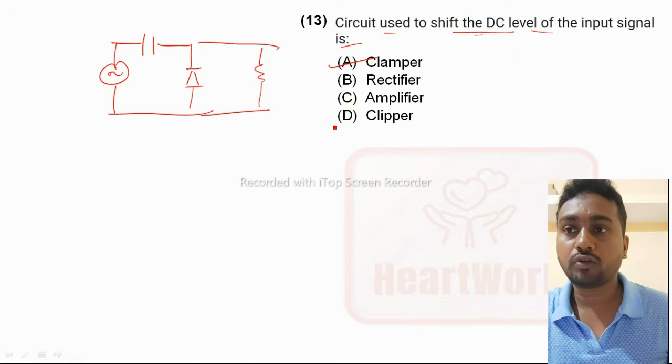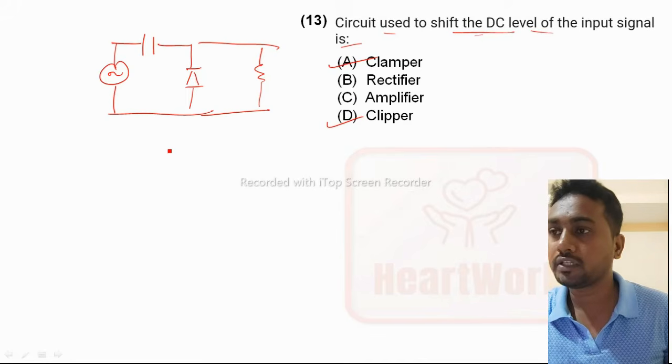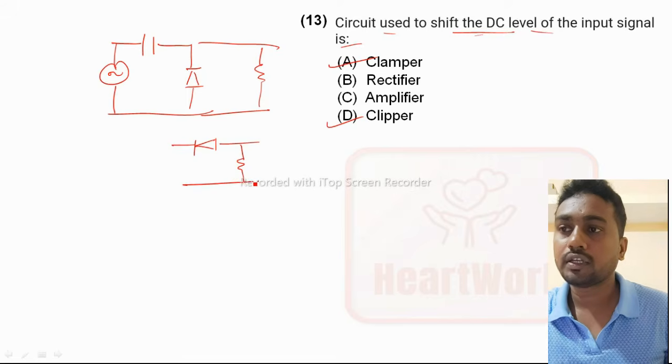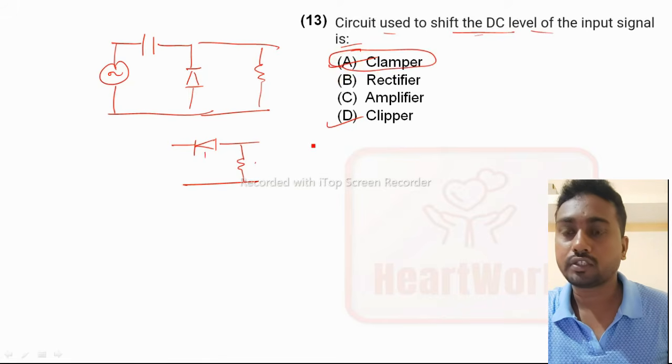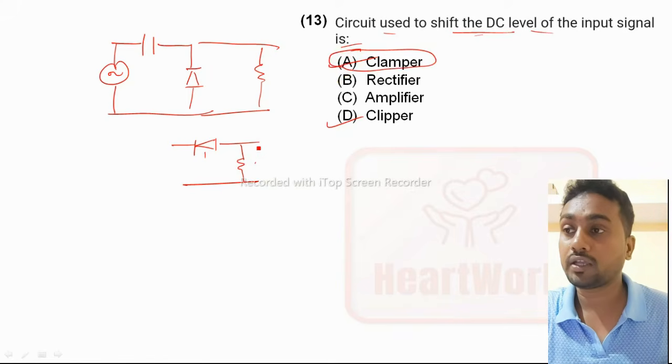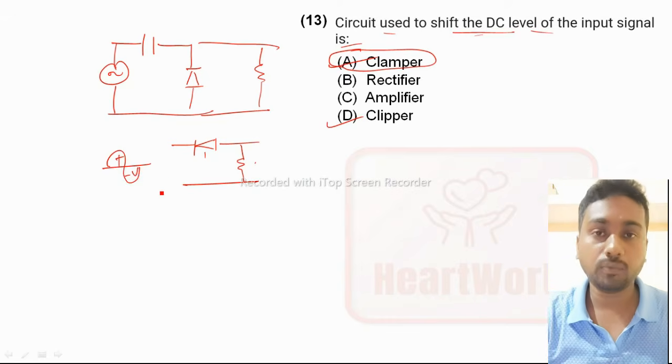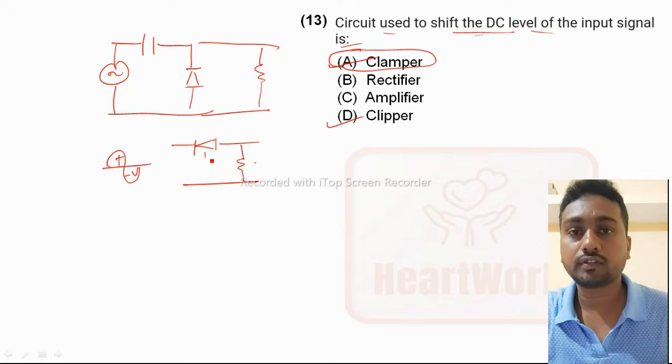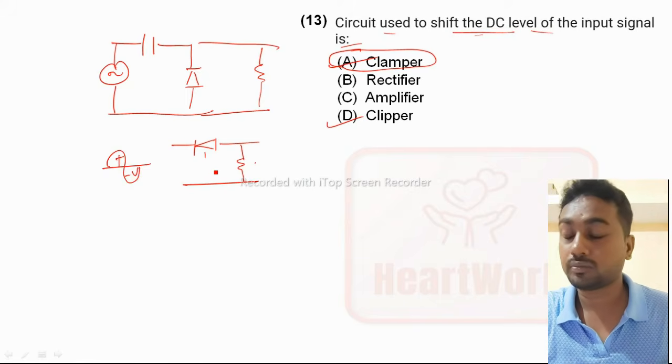If we talk about the clipper circuit, it consists of one diode and resistor. This is the answer, option A. The clipper circuit is used to clip either the positive cycle or the negative cycle. This also has two types, positive clipper and negative clipper.